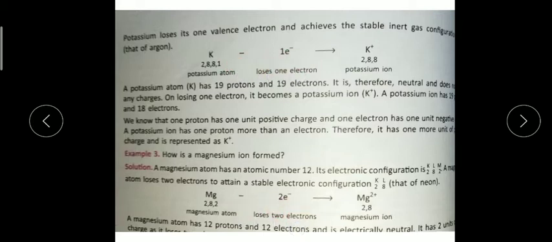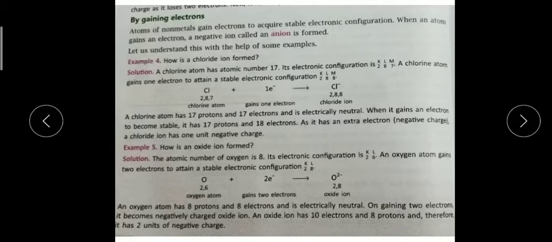Now, based on the number of electrons lost by the element to achieve a stable noble gas configuration. Now next is by gaining electrons. So whenever atoms gain electrons, they become anions, and they get the negative charge.